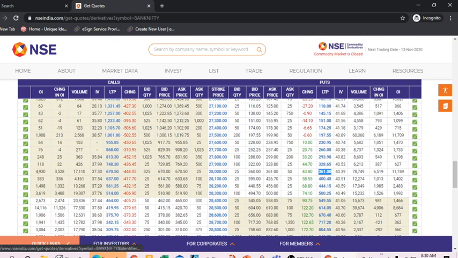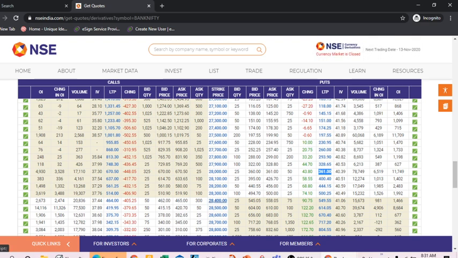But when the price moves upside or downside, take the last traded price and take positions according to that. The last traded price follows the strike price. Suppose it goes up 28,500, 28,600, 28,700, which means it's going up, so the value of this last traded price will increase.